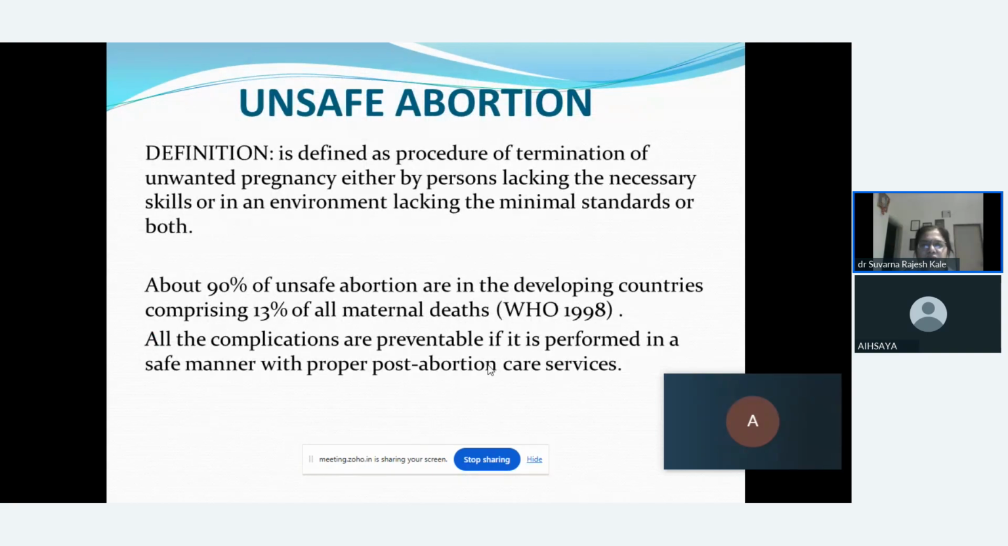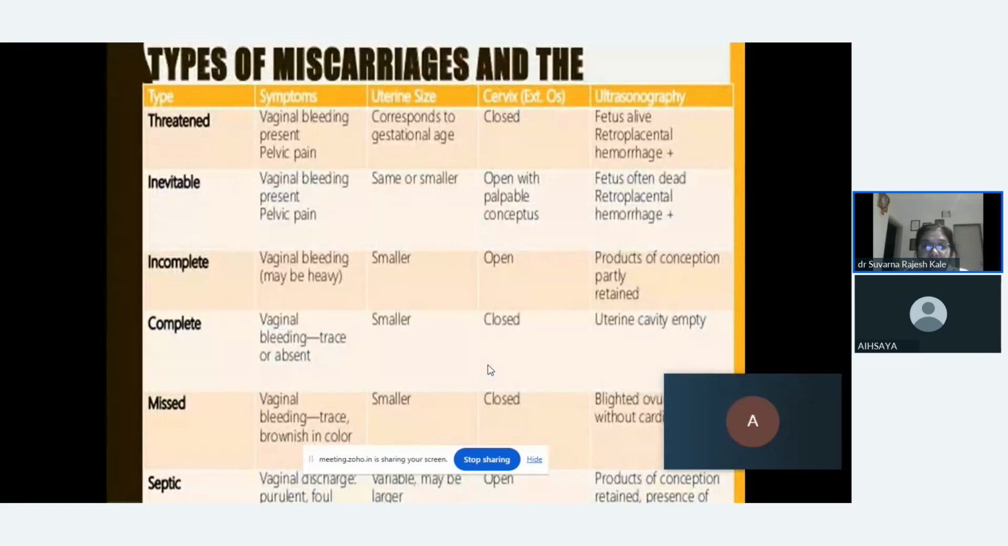So here, unsafe abortion. Unsafe abortion is nothing but termination of unwanted pregnancy by a person lacking the necessary skill, or we can say in an environment lacking the minimal standard. So that we say it is an unsafe abortion. So 90% of the unsafe abortions are carried out in our country. That is why we find that 30% of the females are undergoing maternal death during the pregnancy period.